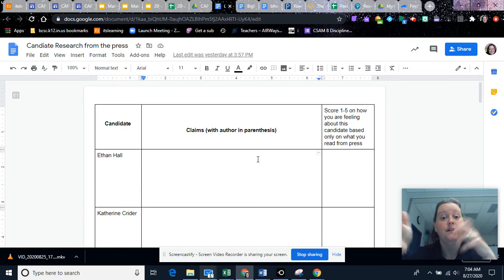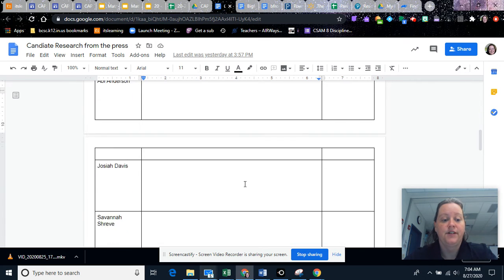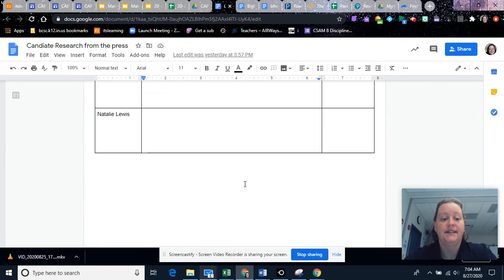So throughout this whole year, when you're using people's claims and their information, you have to cite them, give them credit for it. So we're going to go ahead and start that. You don't have to write in APA format, but you do need to, in parentheses, put the author of the article or the news report that you got it from. So I have a space for you for all 15 candidates.